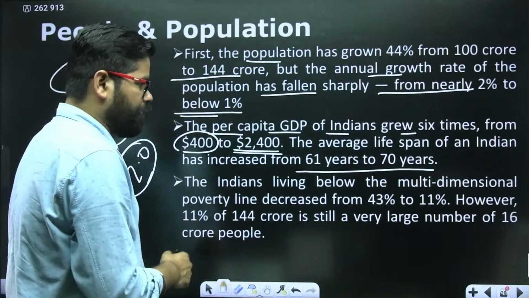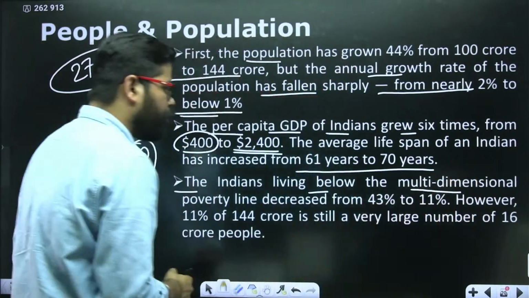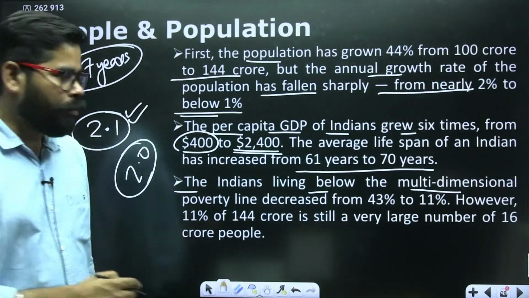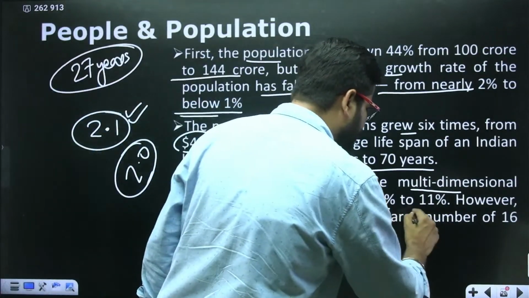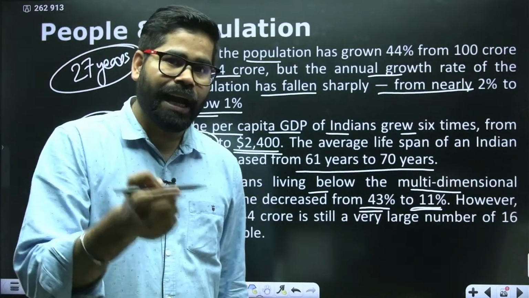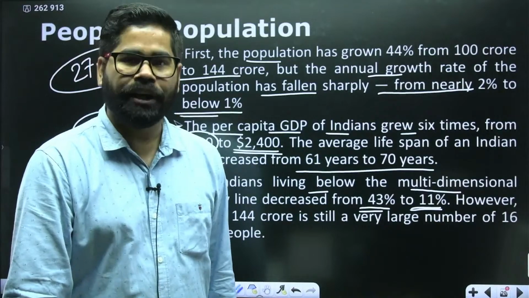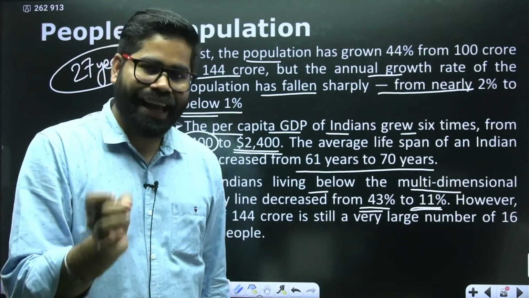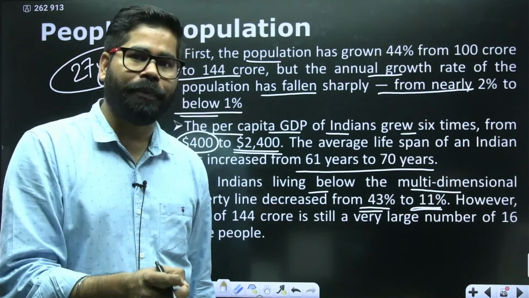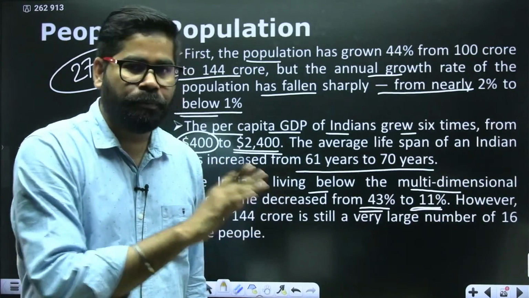At the same time, the Indians living below the multi-dimensional poverty line has decreased from 43% to 11%. So there is a massive decline in poverty in India. According to government figures, now only 11% of the Indian population is multi-dimensionally poor.